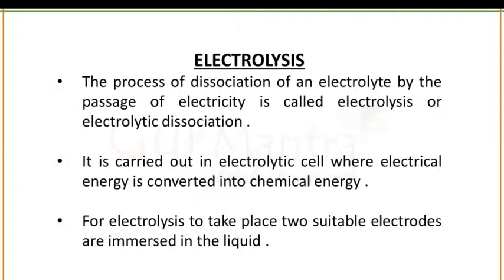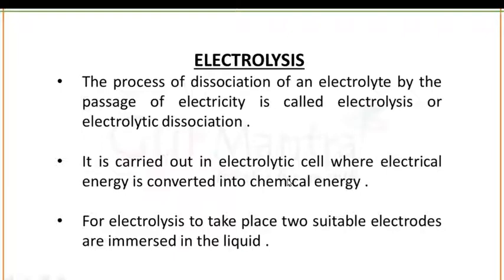If you want to dissociate any electrolyte, you need electricity, and when you use electricity to dissociate any electrolyte into its ions, this is known as the process of electrolysis or electrolytic dissociation. This process is always carried out in the presence of electricity, and during the process of electrolysis, electrical energy is always converted into chemical energy.